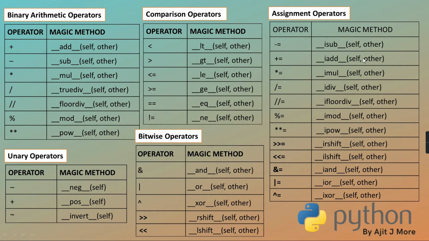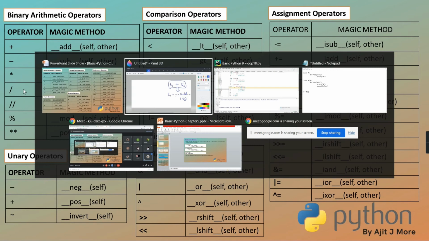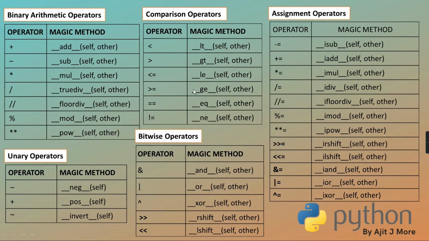Remaining operators you can overload. To overload whichever operator, the corresponding magic method is given. Just for an example, I'll take one example, and a few I'll overload, others you can try.